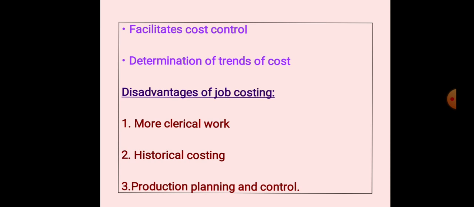Next one, production planning and control. In job costing, each job is different from other jobs. Production planning and control are difficult. There are no similar jobs. We cannot adopt the same methods and procedures for all the jobs, because each job is different here. So managing production and planning is very difficult in job costing.